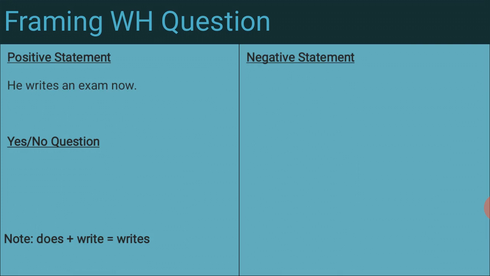Because if we ask a question, he writes an exam. What writes? What does he write? We are asking that thing. He writes an exam now. So for the question, how am I making it? Before that, the note is given here: does plus write equals writes.